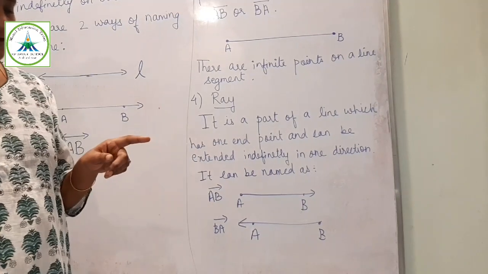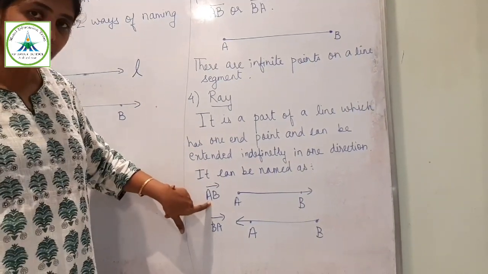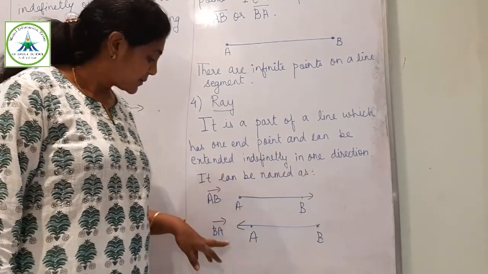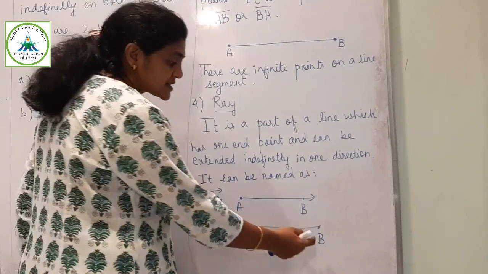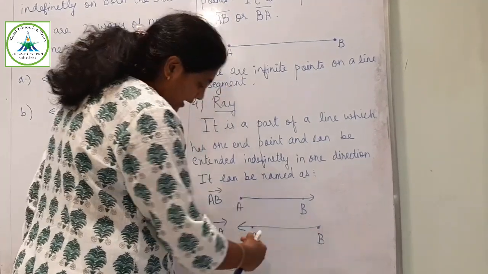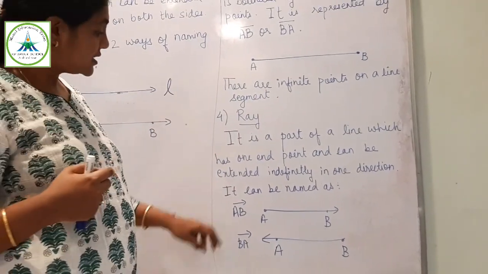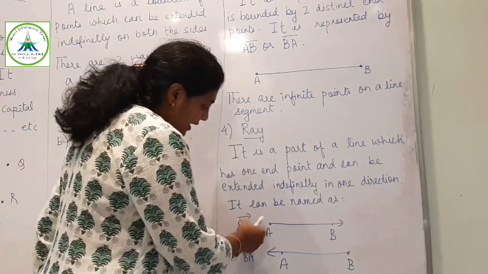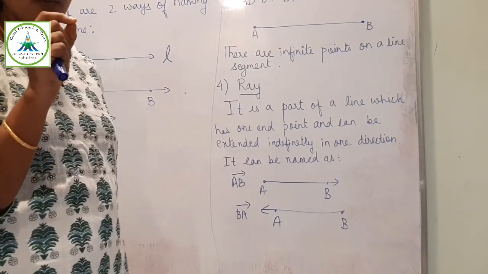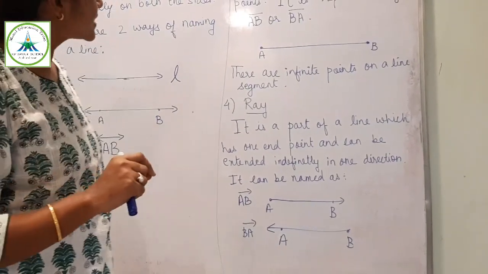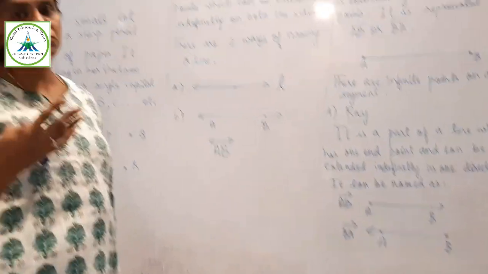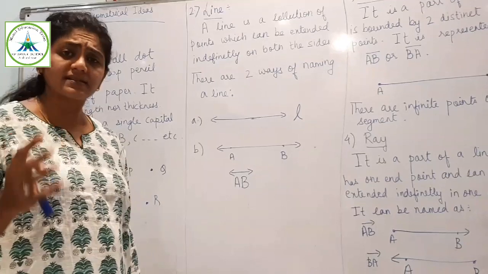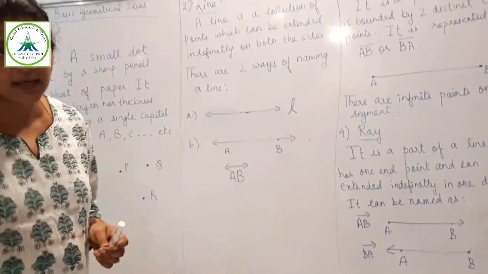AB represents that it is starting from A and extending towards B. BA represents it is starting from B and extending towards A. So in these two ways it can be represented by just a single arrow. Right? So these are the concepts which you have revised, studied in earlier class. Exercise will also be based on this only.